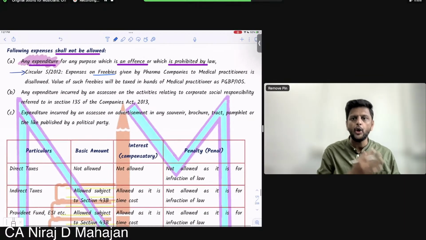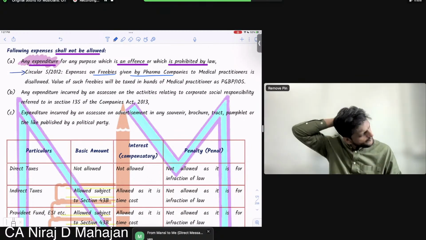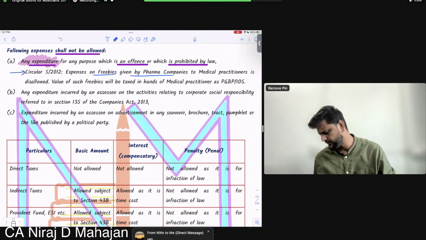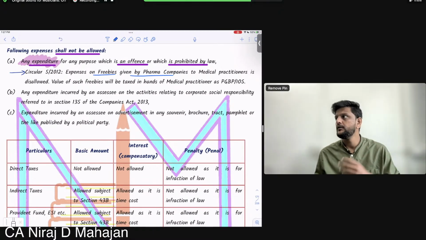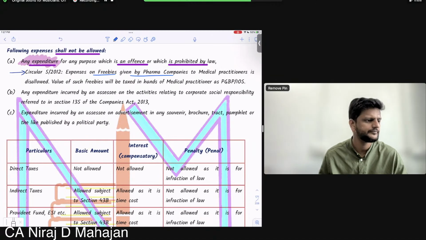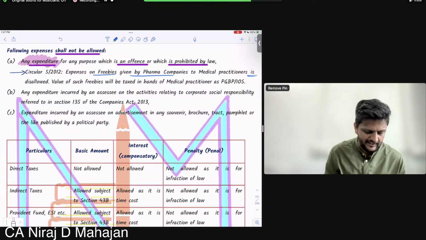So expenses on freebies given by pharma companies. I think I discussed this, children. That Dolo 650 case we had discussed, right? We had done it in income tax or law, I don't know, but we had discussed that. Basically, pharma companies spend hugely on promotion of their tablets, brands, syrups, by giving a lot of freebies or perquisites to medical practitioners, to doctors. That expenditure, children, is definitely disallowed.